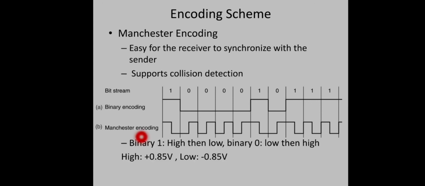In Manchester encoding, the high signal is represented using 0.85 volt and the low signal is represented using minus 0.85 volt. So this is about the physical layer of Ethernet, and in the next session we will see the data link layer of Ethernet.